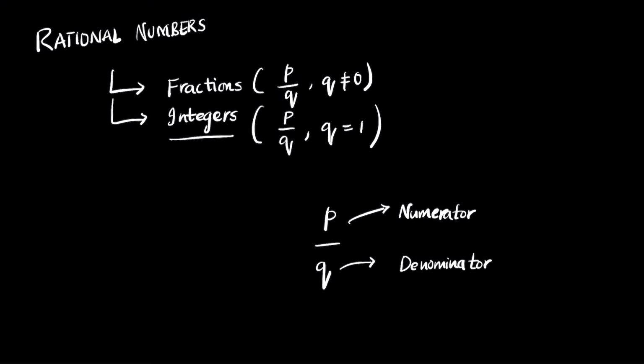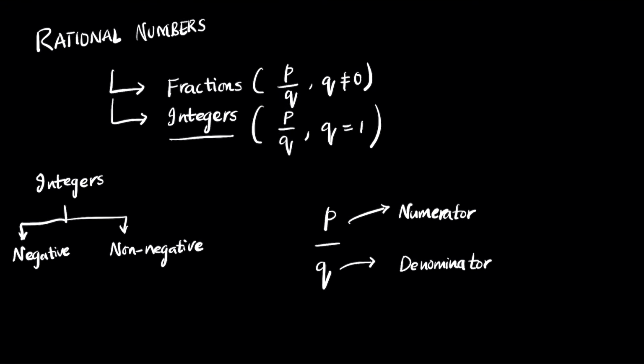Now you can split integers again into two types. We have negative integers and non-negative integers.